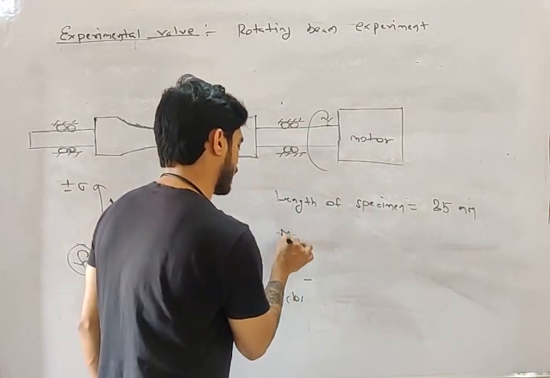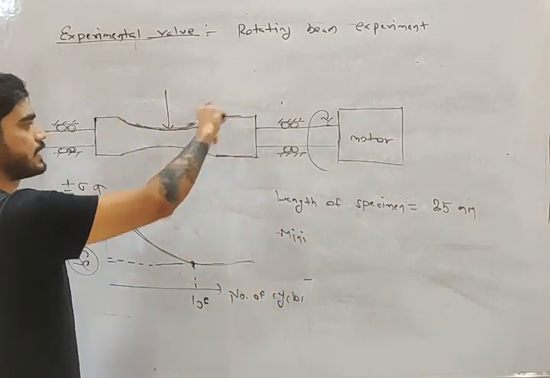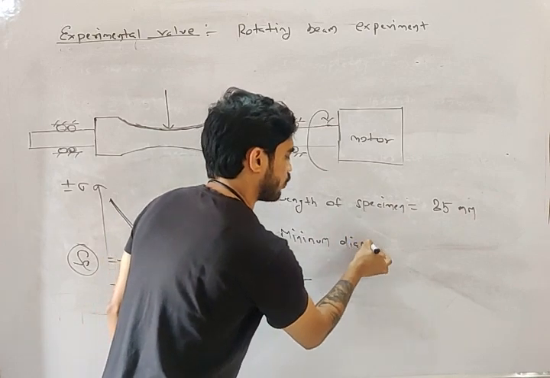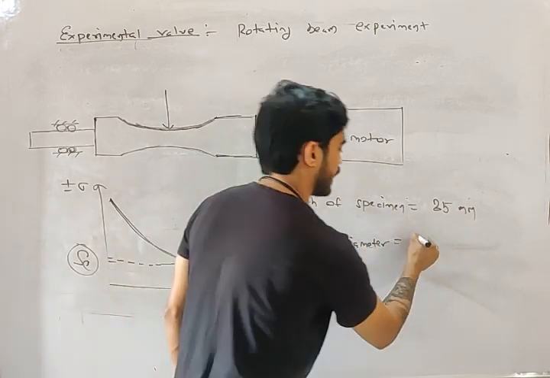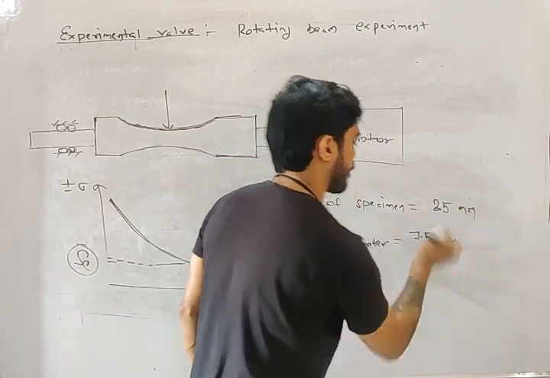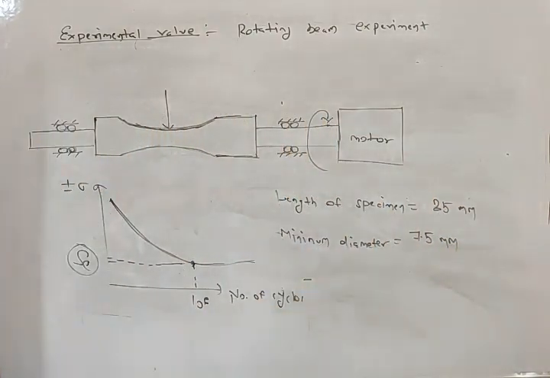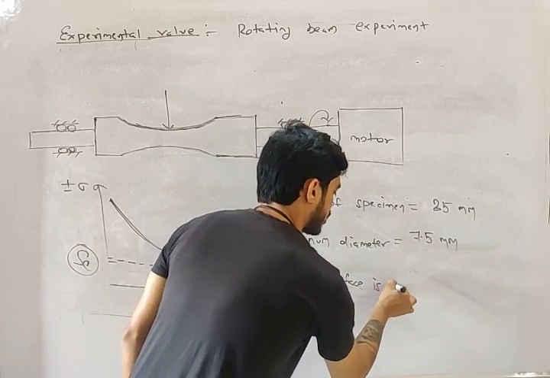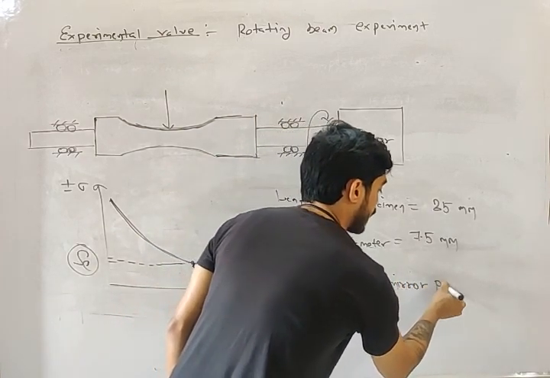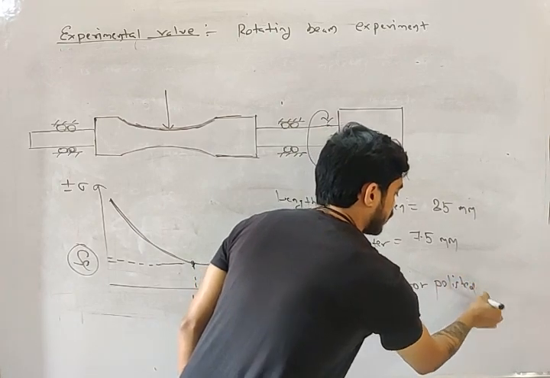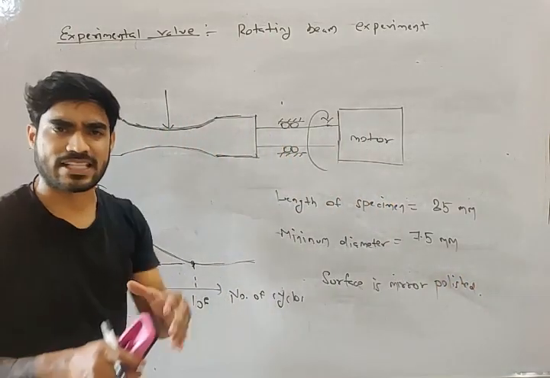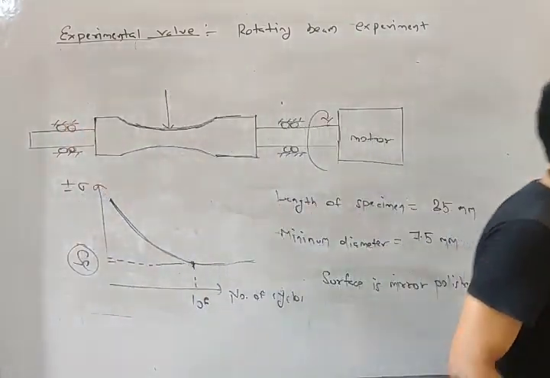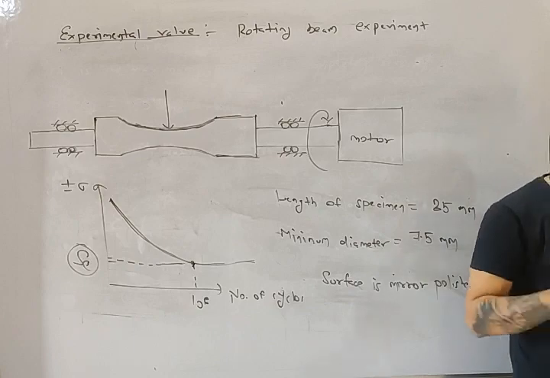You can see that the cross section is not constant. It is a circular cross section. The minimum diameter is 7.5 mm, and the surface is mirror polished. What is mirror polish, my friend? Mirror polish means there are no scratches and no roughness on the surface of this specimen.